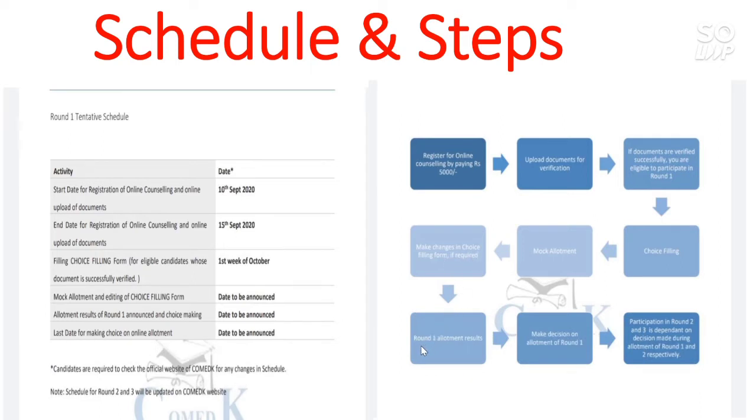Thereafter you will get the first allotment result, and on the basis of the first allotment you have to make a decision, that I will discuss later in this video, about which type of decision you have to take after the first round. And thereafter you can participate in round 2 and round 3 based on your decision of the first allotment round.